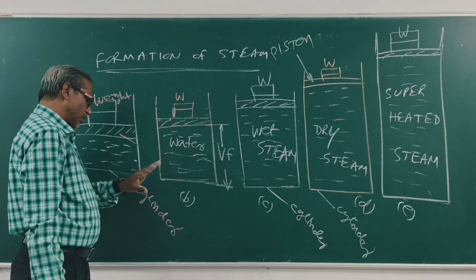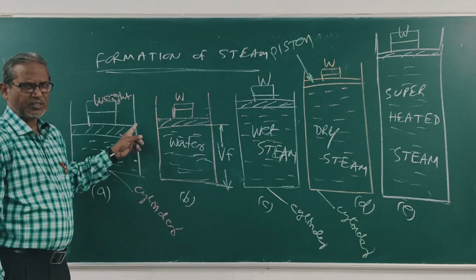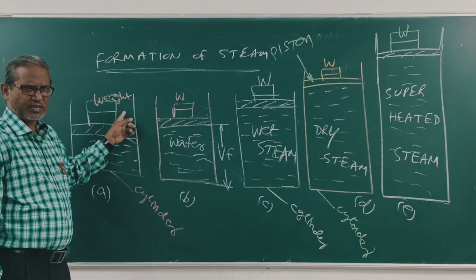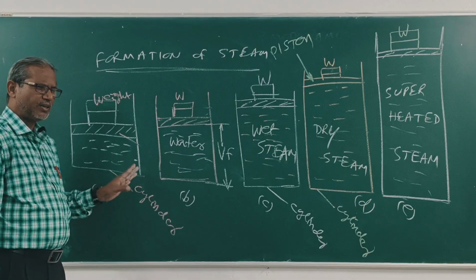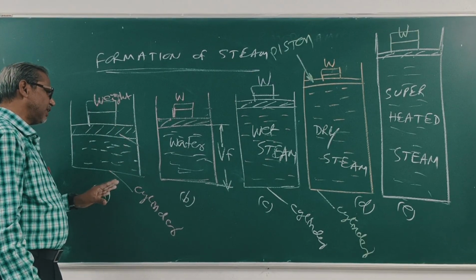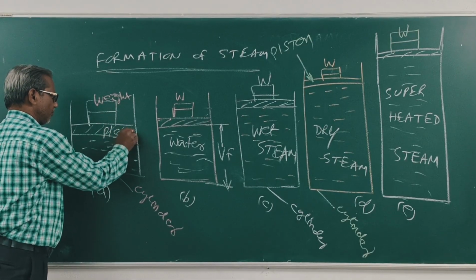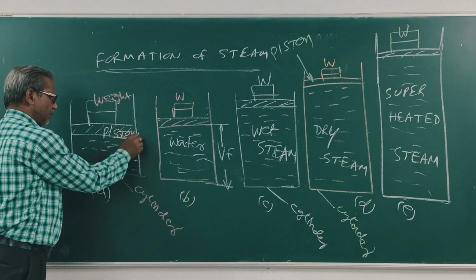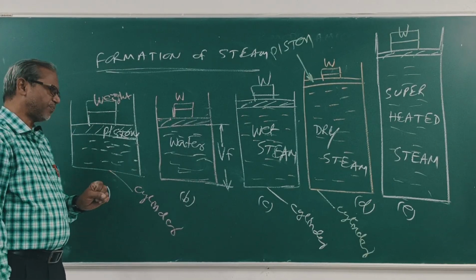Consider a piston cylinder arrangement. This is the cylinder, this is the piston, and a weight is placed above the piston. In figure A, the weight and piston maintain constant pressure.